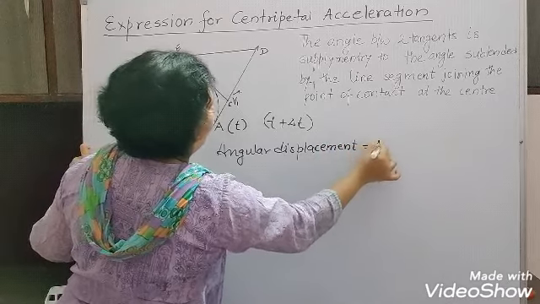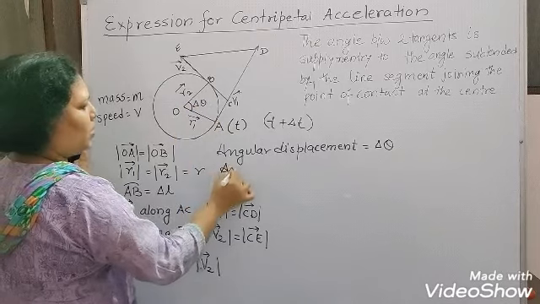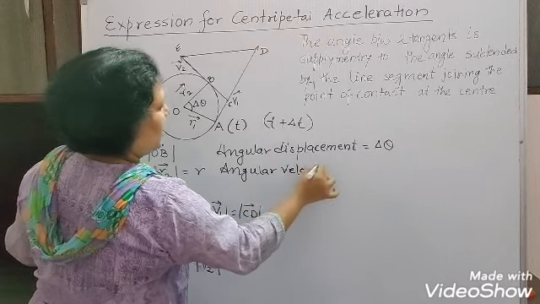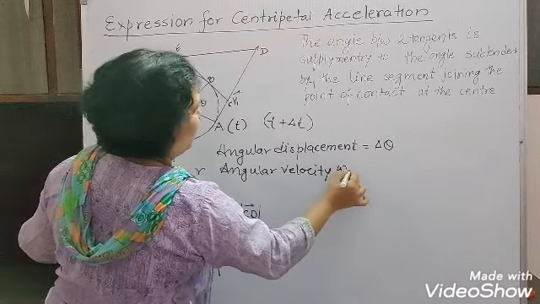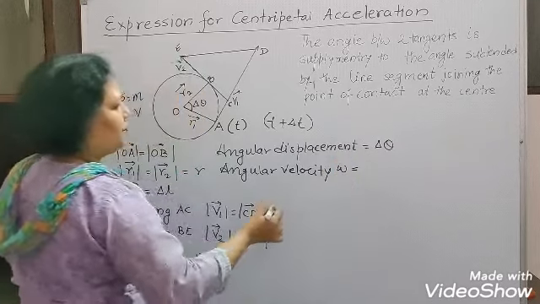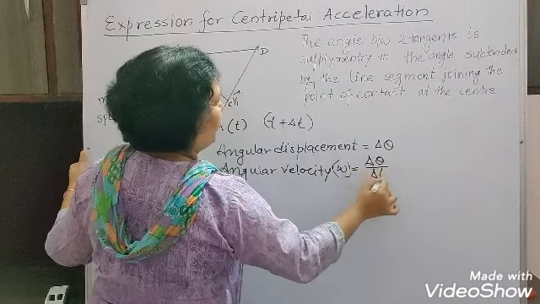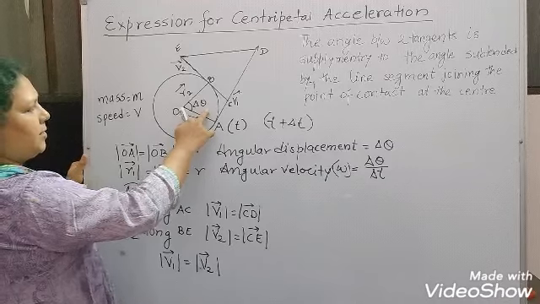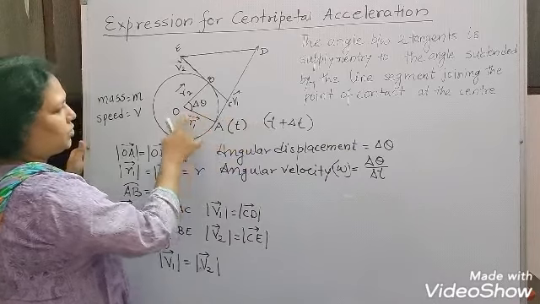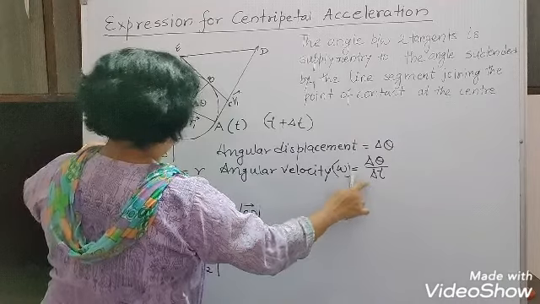If we talk about the angular velocity, the angular velocity omega is equal to del theta upon del t. The angular displacement is del theta in del t time, so the angular velocity omega is equal to del theta upon del t.